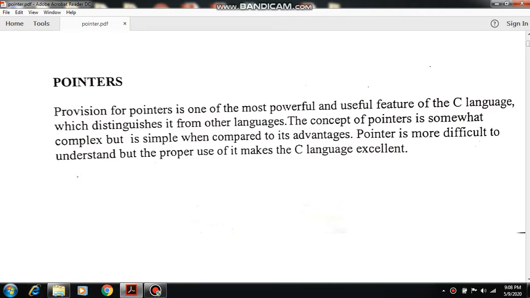So a pointer is nothing but a variable, but here the type is a pointer type. This is not like the other types of variable, where the declaration and initialization are separate. A pointer is a variable which holds the address of another variable.